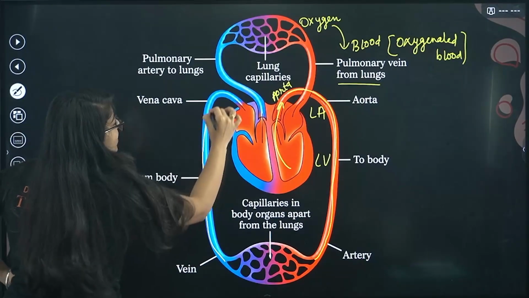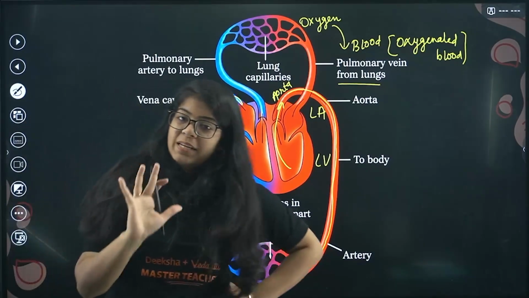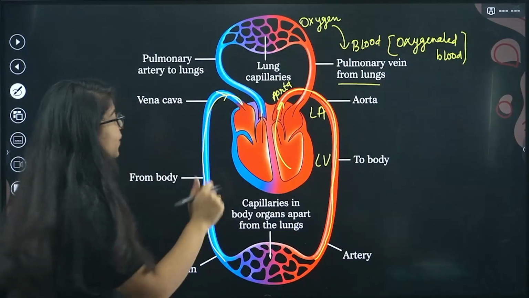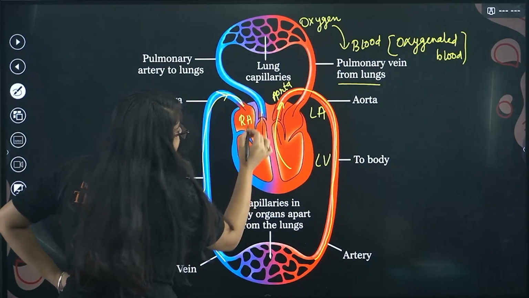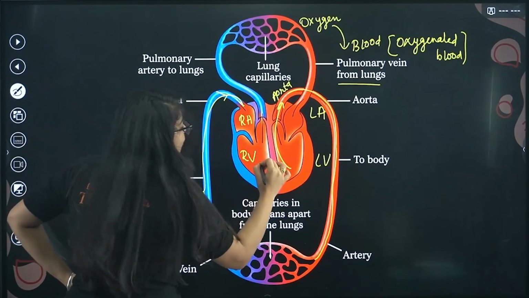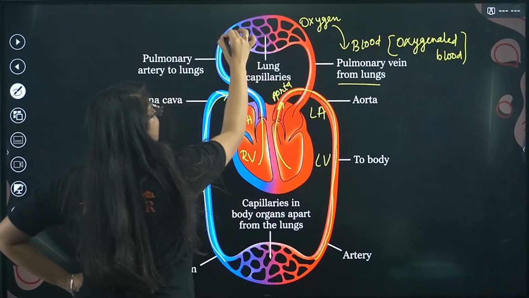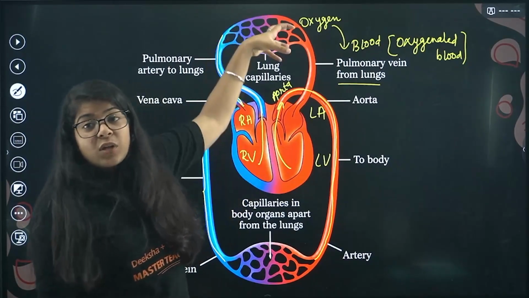And it goes into your heart through the vena cava, that is your largest vein. Now inside, this is your right atrium, right? Now from this right atrium, the impure blood goes into the right ventricle, from where it goes into the pulmonary artery that takes the deoxygenated blood into the lungs.